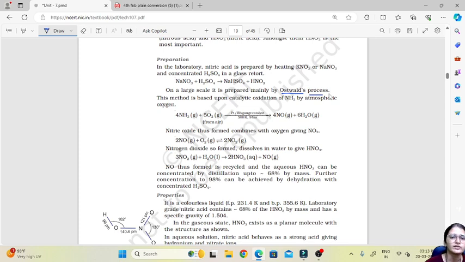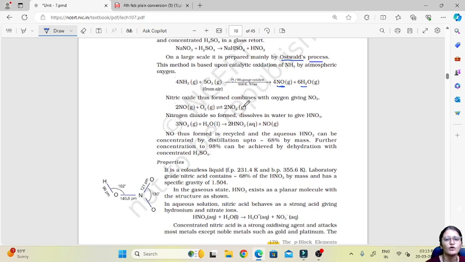So ammonia, when treated with O2, that is oxygen, in presence of a platinum or rhodium gauze catalyst, gives nitrogen oxide and water. Then the nitrogen oxide which is formed combines with oxygen to give nitrogen dioxide, and it dissolves in water to give nitric acid. So these are the three steps which are followed in Ostwald's process.